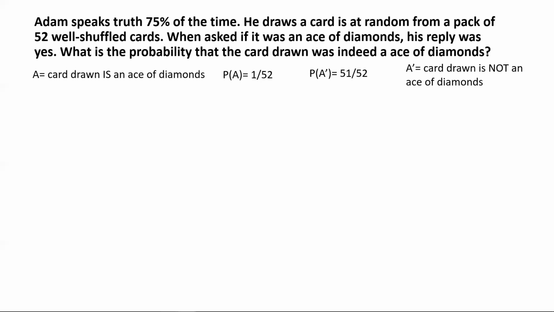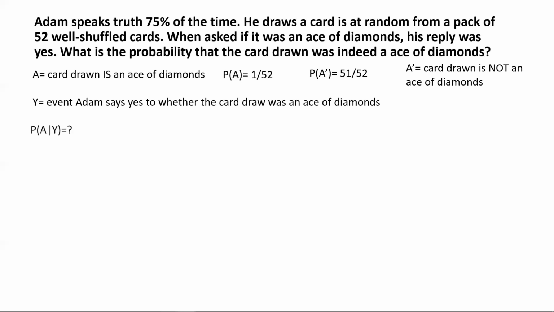So let Y be the event that Adam says yes to whether the card that was drawn was an ace of diamonds. So his reply was yes to the question if the card drawn was an ace of diamonds. That's the event Y when he says yes. So what we are essentially asked to find out is, given the event Y, meaning that Adam's reply was yes, what is the probability that the card drawn was an ace of diamonds?